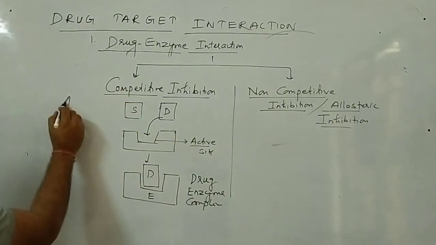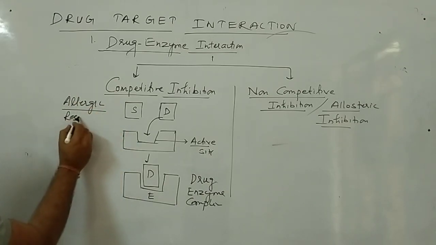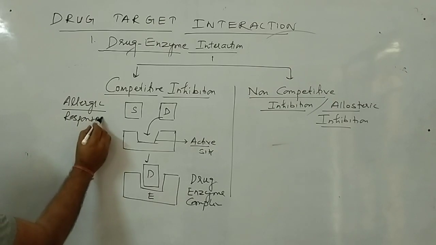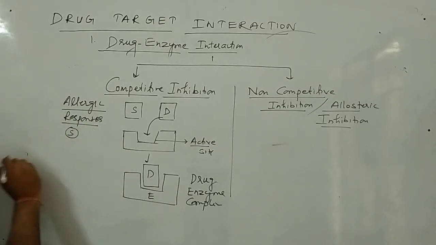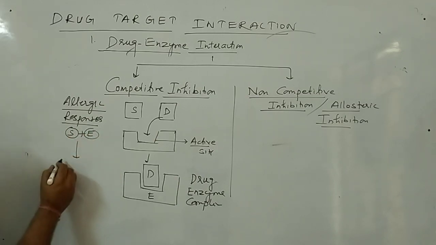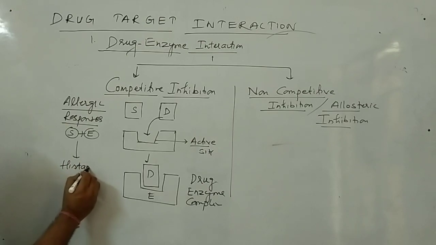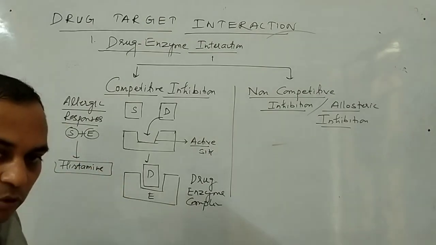in case of allergic response. I have told you how allergic responses are developed in the body. In allergic responses, what happens? A particular substrate plus enzyme will form a compound, histamine. What do they form? Histamine. This compound develops allergy in our body. Clear?